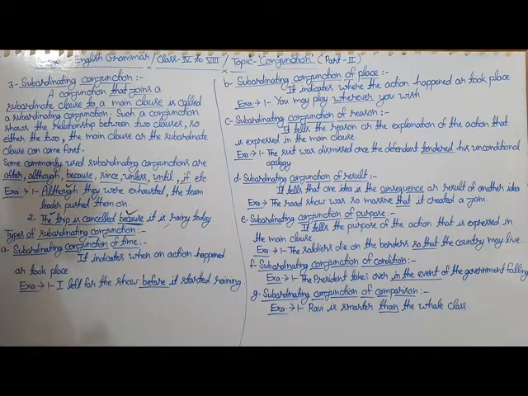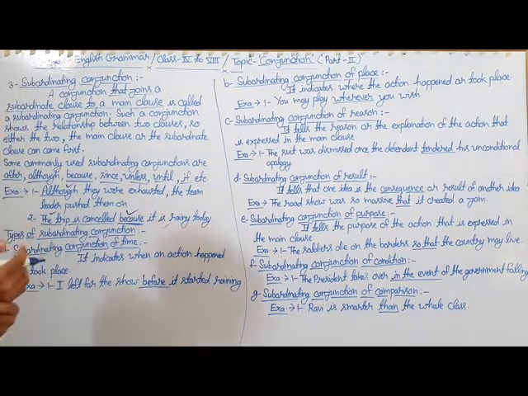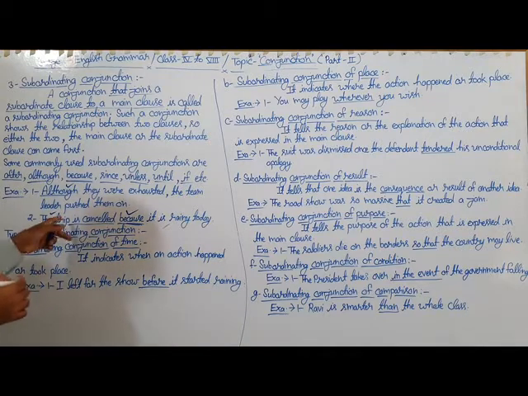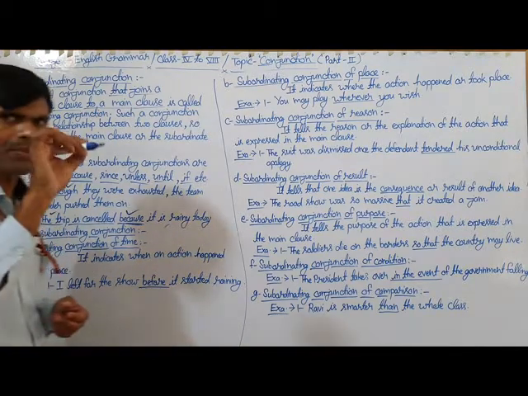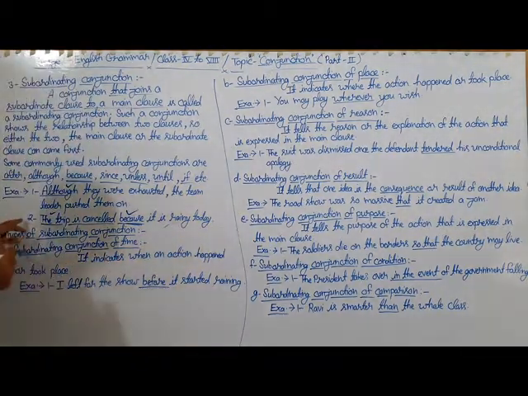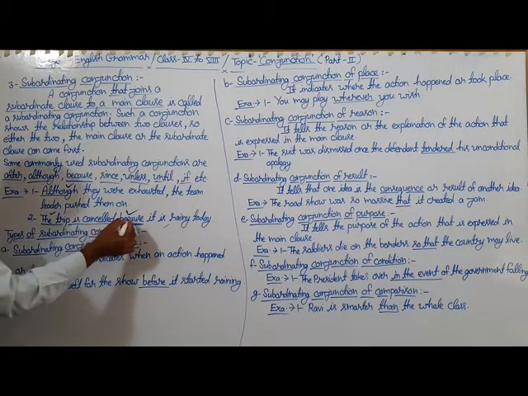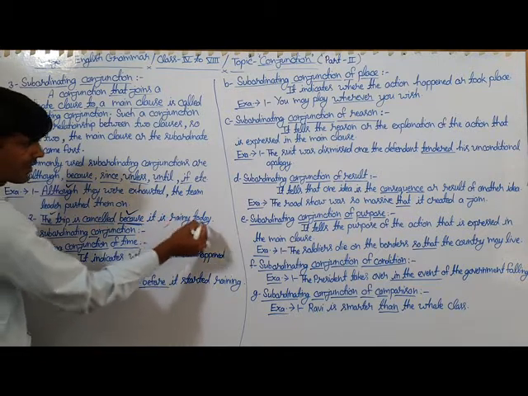There are so many types of subordinating conjunctions, and for your information, let me tell you that if the subordinate clause comes first in the sentence, it is separated by a comma. For example, here is the second example: The trip is cancelled because it is rainy today.